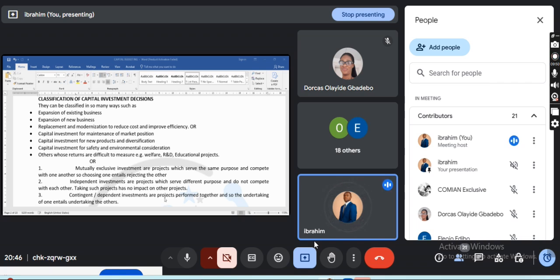So when you want to choose any of these two, that is when you will do your profitability index and all that, but we will get there. But have the understanding that a mutually exclusive investment means a project that serves the same purpose, which means that when you undertake one, you will reject the other one.